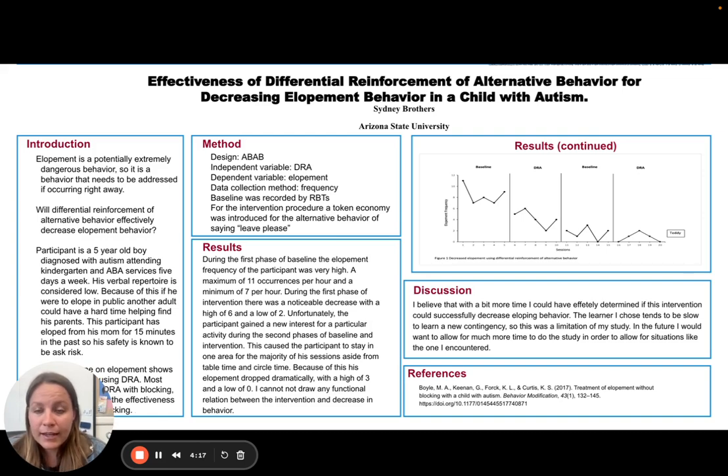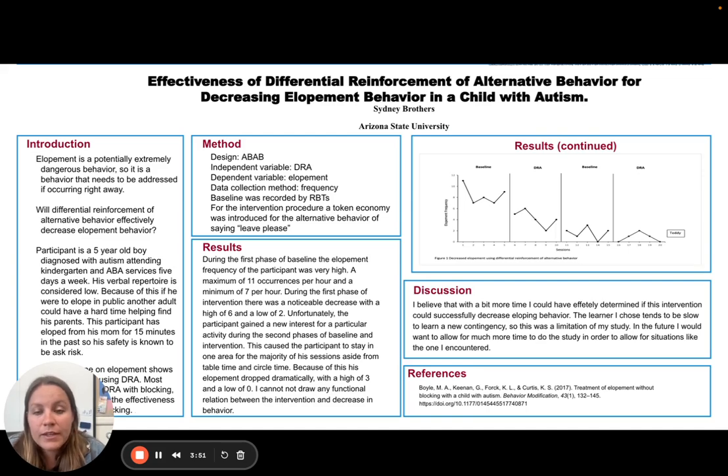The design that I chose for this study is a reversal design. The independent variable was DRA with a component of functional communication training. The dependent variable was elopement. And the data collection method that I used was frequency. The baseline and the intervention phases were recorded by the RBTs.